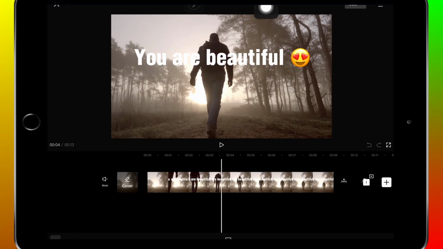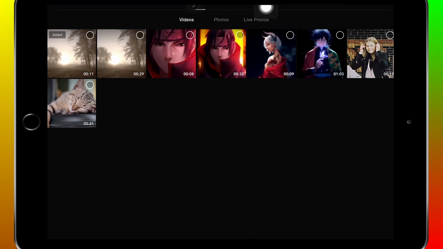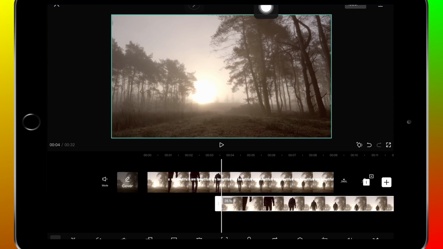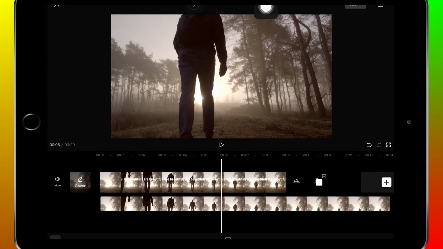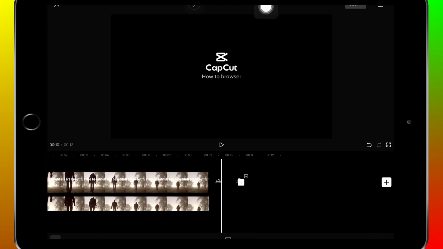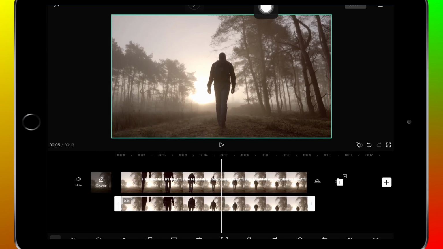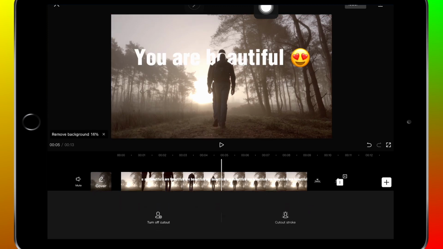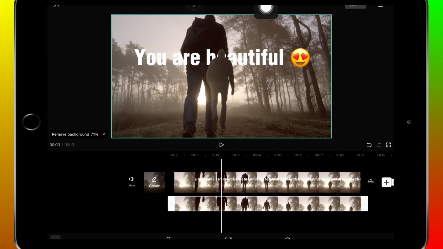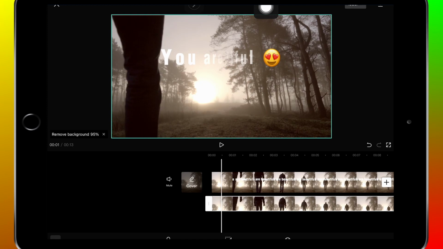Click on overlay here, click on add overlay. Now add the same video, but not the one with the text, the other one, the original one. All right, we add this one, we split it, this part we don't need, and this part now we have to go to cut out and remove background. And now I just remove the background very fast. Now we have to position it exactly.